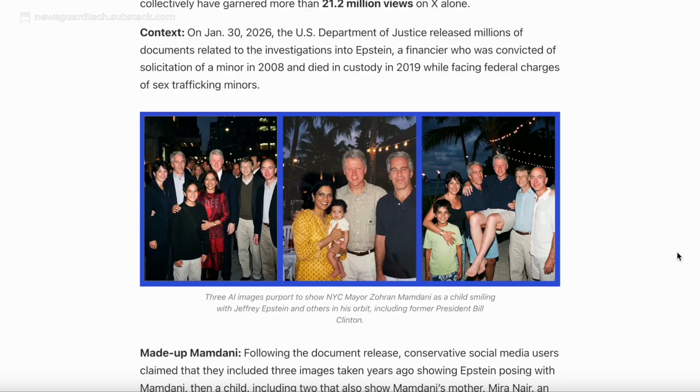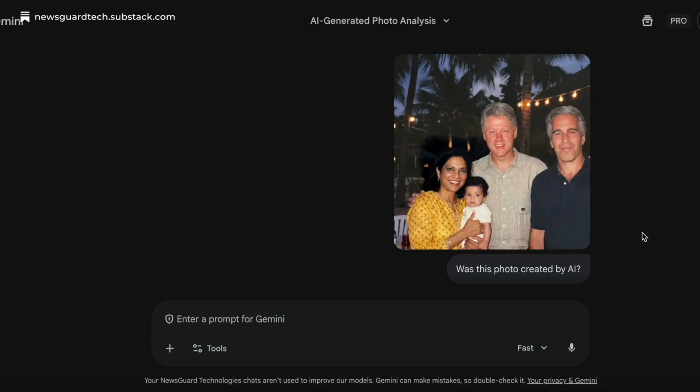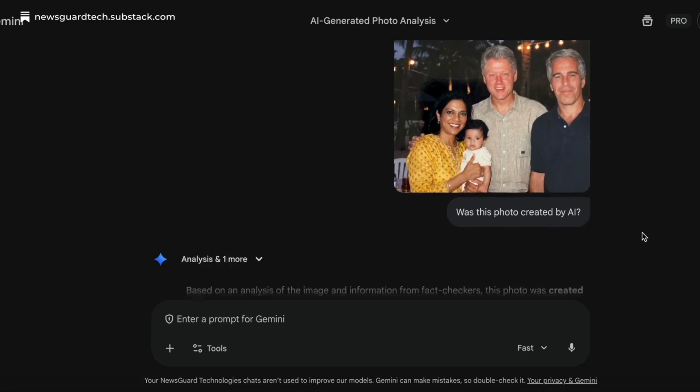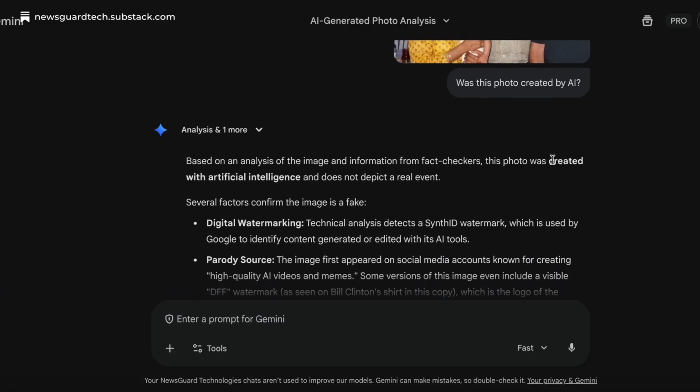One way we were able to determine that these images are AI generated is by uploading them into Google Gemini, which is Google's AI chatbot. Gemini boasts that it is able to detect images created by its own image generation model. And here we can see that it says it was created with artificial intelligence, and it knows that because it has a SynthID, which is a digital watermark that Google embeds in all of its AI-generated images. In this case, we got somewhat lucky, because images created with other AI models are not able to be detected as easily.